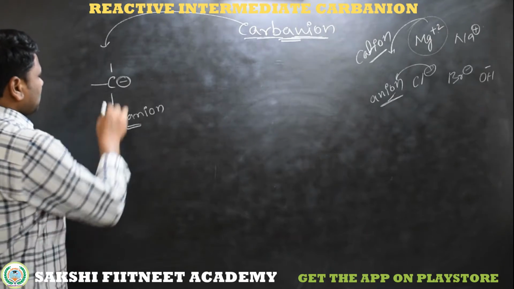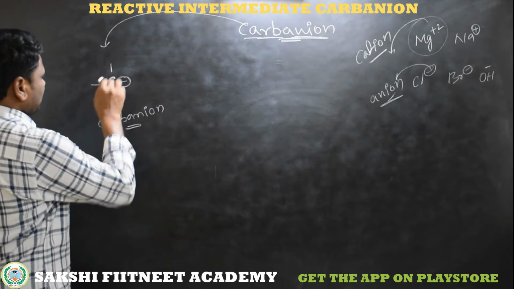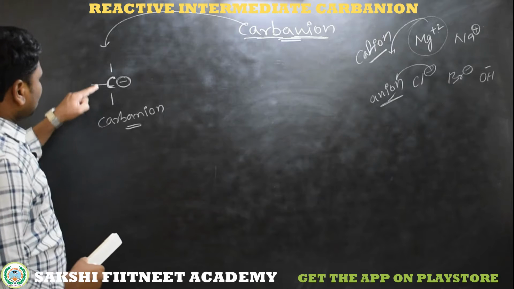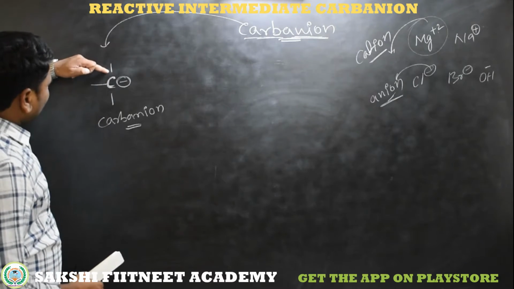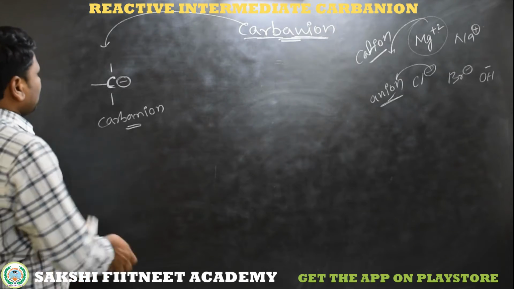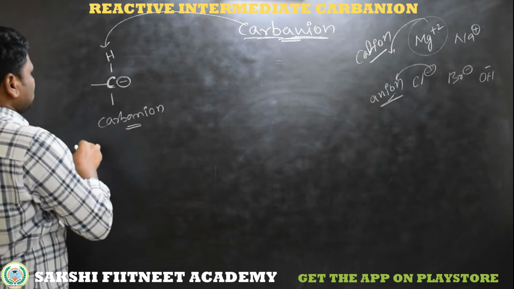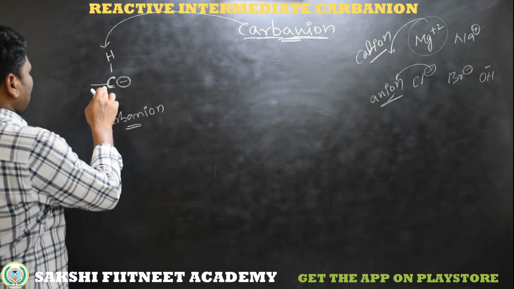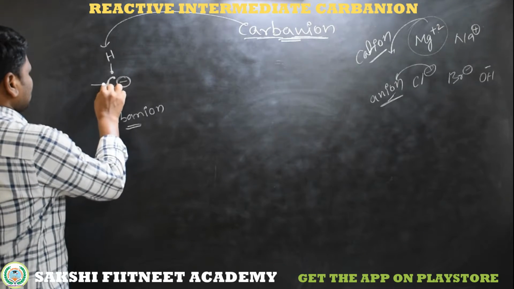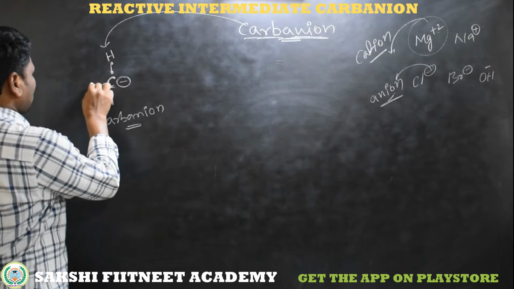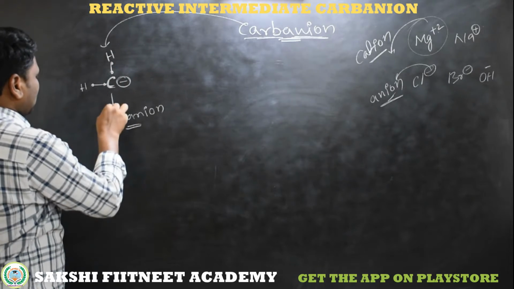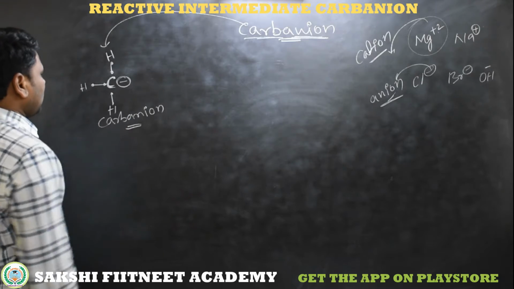Carbon has 4 valence electrons. Out of the 4, 1 electron participates in chemical bonding with hydrogen. For example, in CH3, this valence electron participates in a covalent bond with a hydrogen, the second one with another hydrogen, and the third one with another hydrogen.